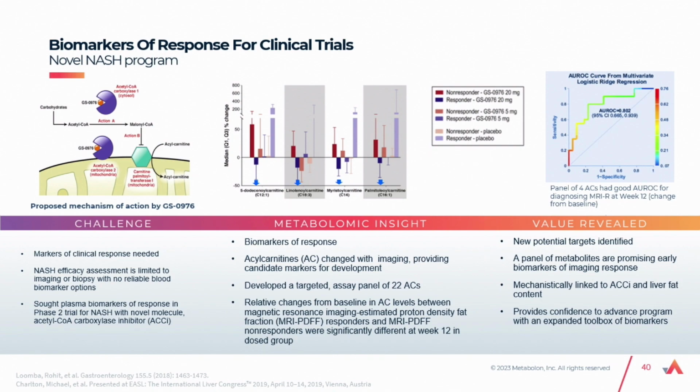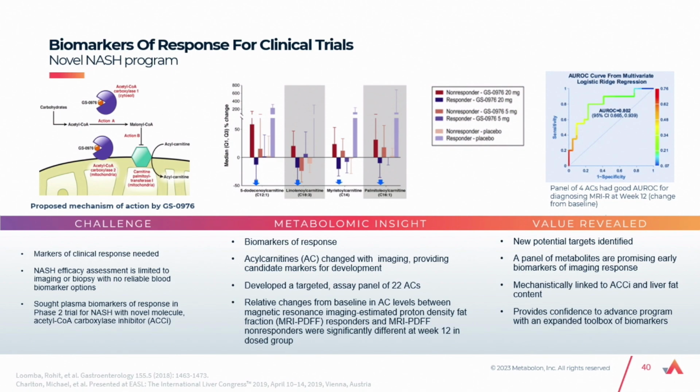So taking this to the next phase of clinical development, they looked at 126 patients and treated these patients with this drug. There's 126 patients that have various degrees of NASH. So NASH is a spectrum of disease, of course, that is characterized by both liver fat as well as liver stiffness. So 2 imaging metrics were used to look at response to therapy. And there were 2 different therapeutic doses that were used, a 20 and a 5 therapeutic dose. And this is a liver-targeted oral delivery of this drug.